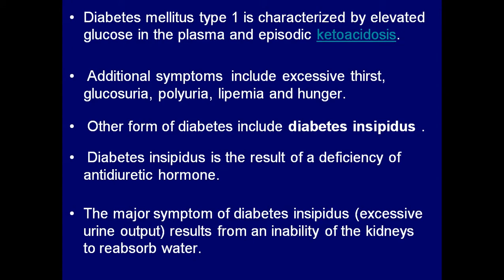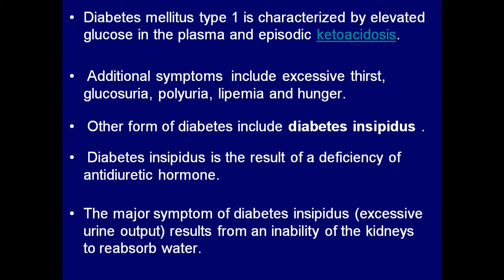Diabetes mellitus is characterized by elevated glucose in the plasma, and there is ketoacidosis also. Ketoacidosis means there is accumulation of ketone bodies in the blood leading to a condition called ketosis or ketoacidosis. Additional symptoms in diabetes mellitus include increased thirst, glycosuria, polyuria, lipemia, and increased hunger.